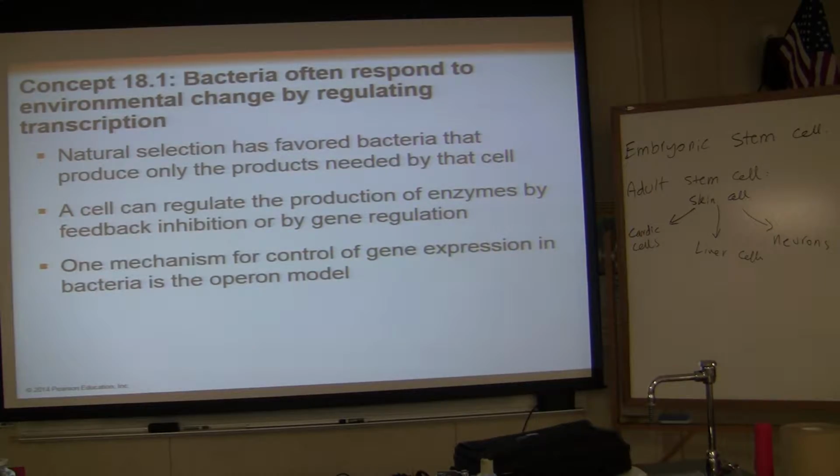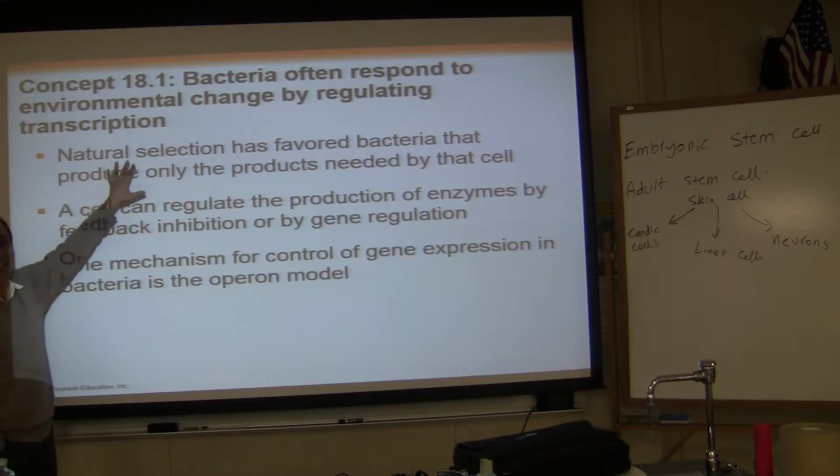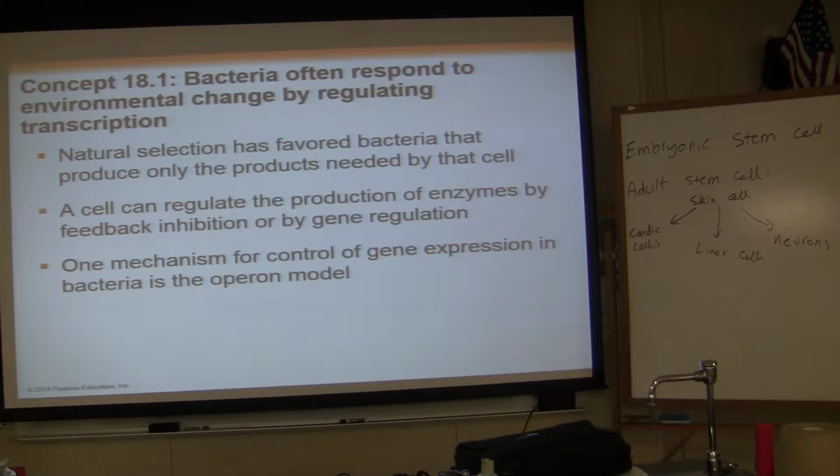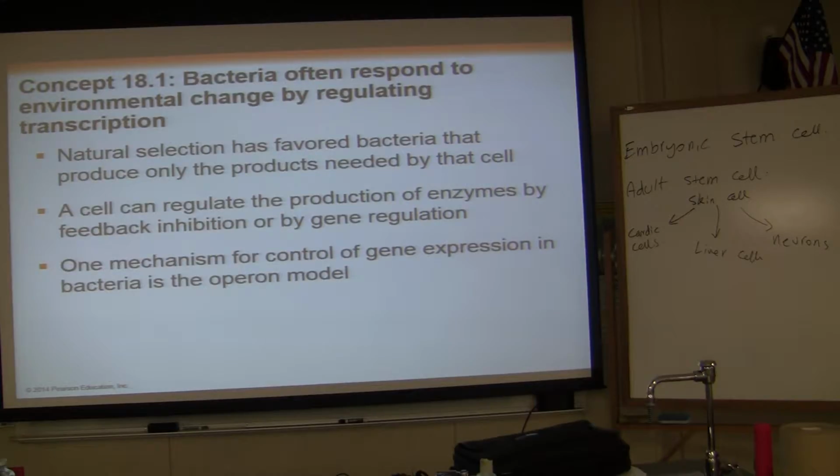Environment. And of course, your textbook talks about natural selection, and that is something I have not talked about yet. I will toward the very last day of class. I will talk about natural selection and what Darwin proposed a little bit, so you can put all of that information together with what I have said so far. Natural selection has favored bacteria that produce only the products needed by the cell. A cell can regulate the production of enzymes by feedback inhibition, which I'll talk about in a minute, and by gene regulation. One mechanism for control of gene expression in bacteria is the operon model.